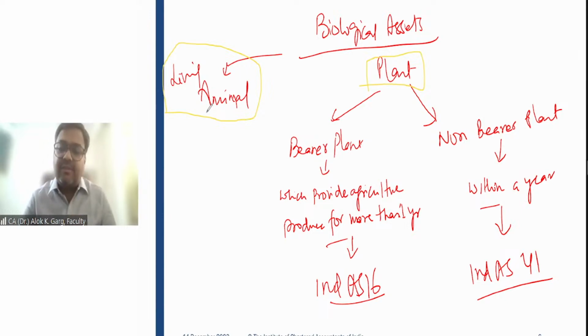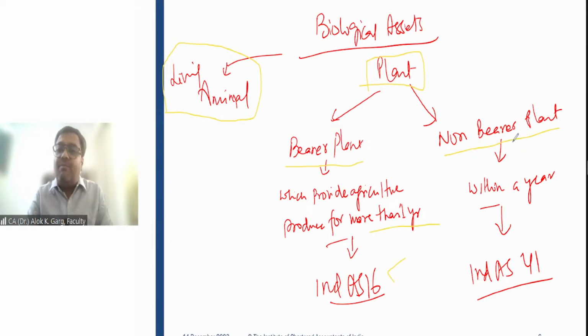For plant, the plant could be a bearer plant or a non-bearer plant, right? Sir, what is meant by bearer plant? Bearer plant means a plant which provides agriculture produce for more than 1 year, like apple, mango, rubber, tea, coffee, tendu tree, right? So these are known as bearer plants which provide vegetables and fruits for more than 1 year. So bearer plant is covered under Ind AS 16.